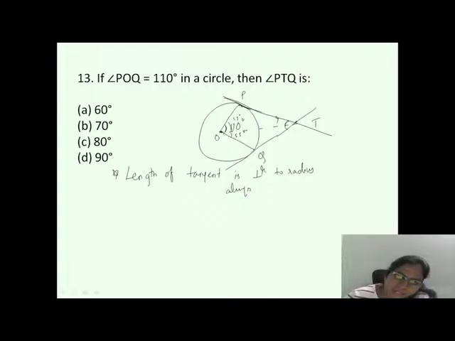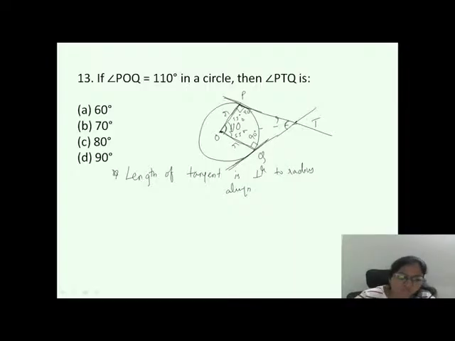Perpendicular means, see, this is a radius r, this is also radius r. So this radius is perpendicular to the tangent. So it will be 90 degrees. Even this radius is always perpendicular to the tangent, that is 90 degrees. The condition you have to remember, a tangent will always be perpendicular to the radius. So we know this is 90, this is 90.